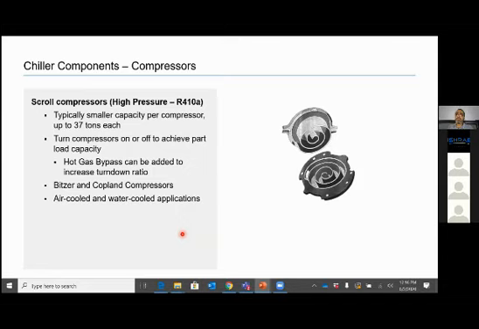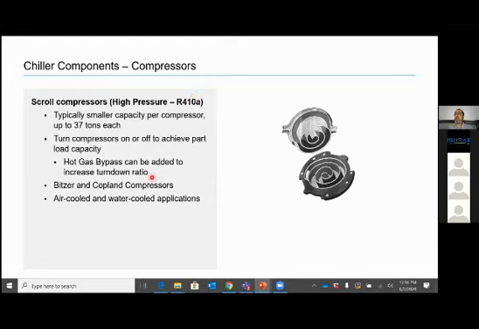So scroll compressors are this kind of construction. So these are rotating in opposite directions. Compression is happening by trapping refrigerant in between these axes. These are like maximum size is around 37 ton per compressor. These are working on R410A refrigerant, which is high pressure refrigerant. And generally, for example, a typical 100 ton chiller will have 3 or 4 compressors. So it will be compressor on or off for achieving part load efficiency, part load capacity.